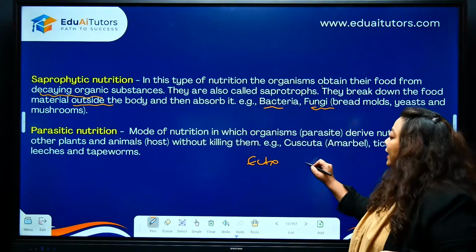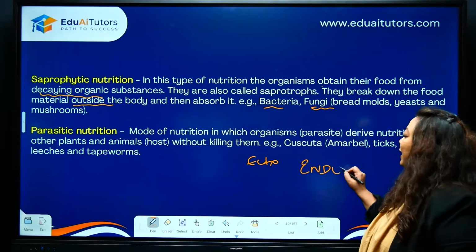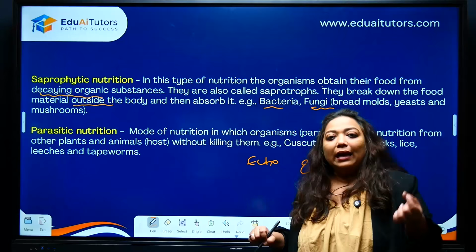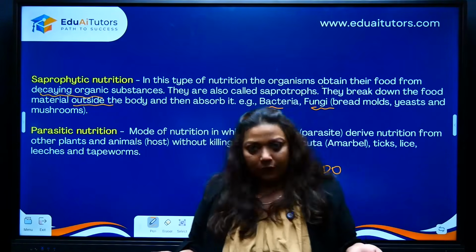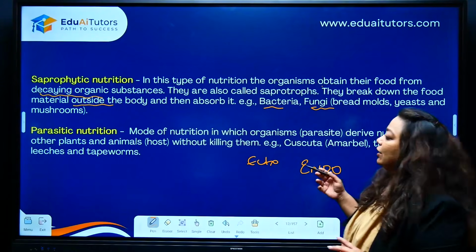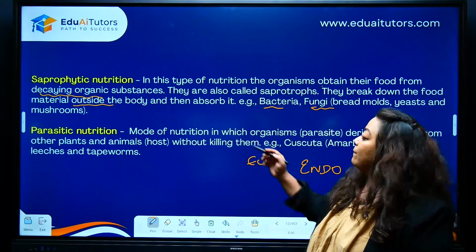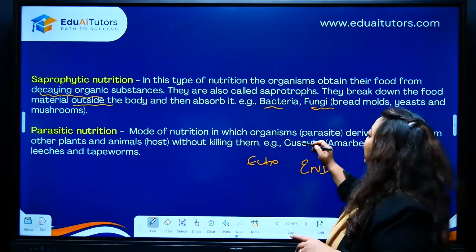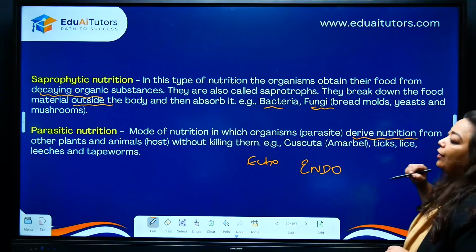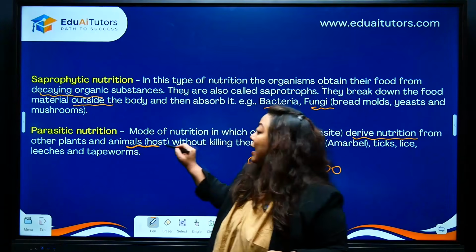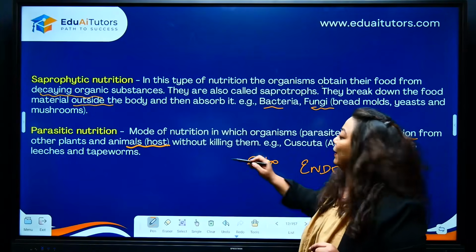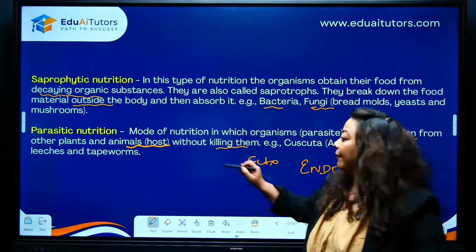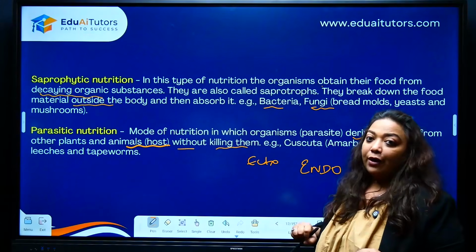Alright. And if it is inside, it will be endo. Like tapeworm, helminthes, roundworm, the worms which are found in your gut. Okay. So here keep in mind, children, what is the mode of nutrition in parasites? These derive nutrition from other plants or animals. Yes, plants also, do not forget to mention that. Plants or animals, but they do not kill them. Do not forget to mention this.